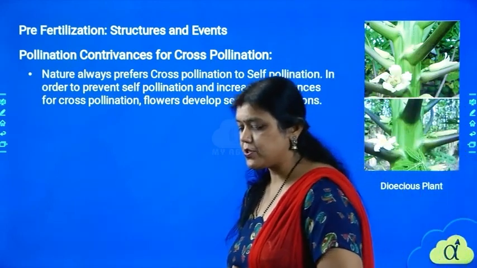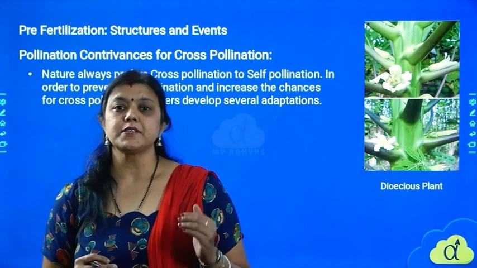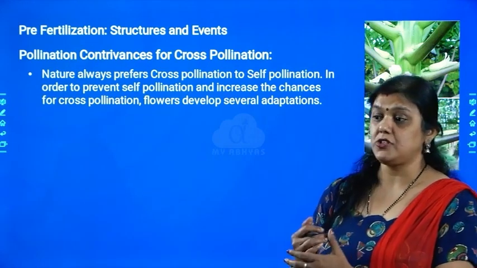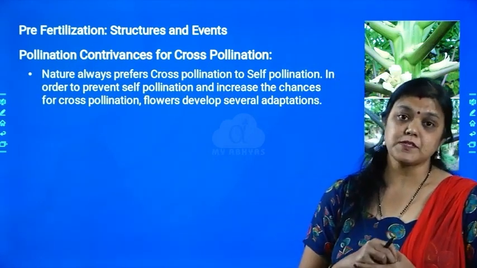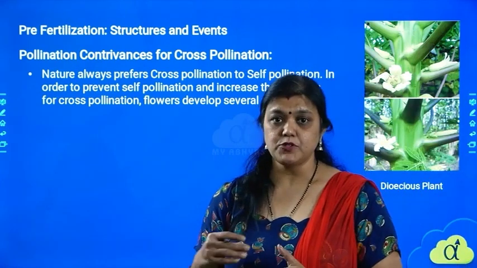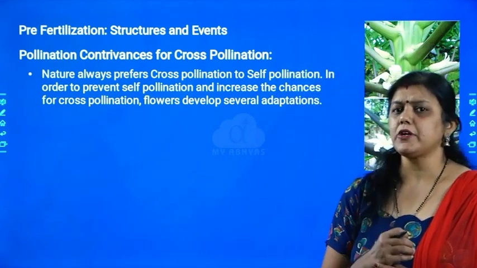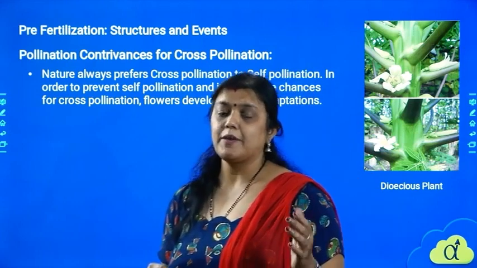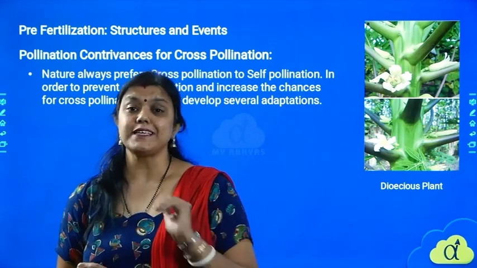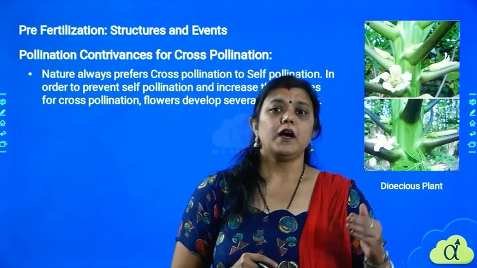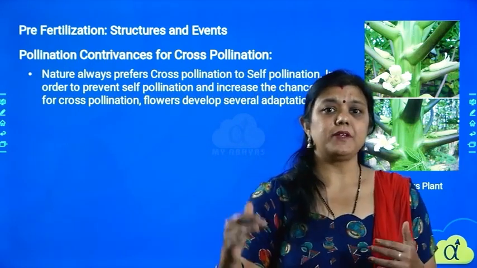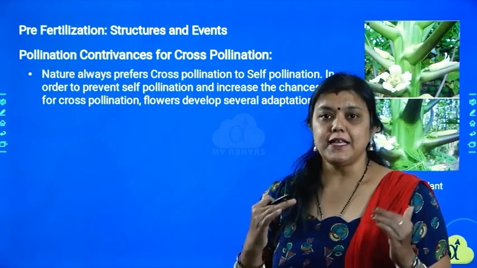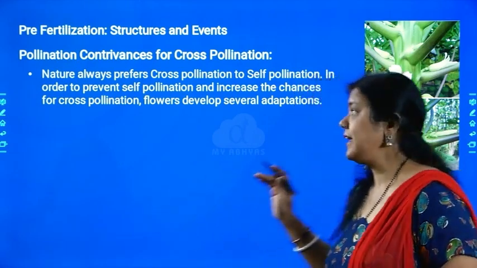Because sometimes, because of self-pollination, inbreeding depression comes up. What is inbreeding depression? We will learn more about it in the future chapters on strategies for food production and enhancement in 12th standard. But here I will tell you a little bit, because we are going to talk about outbreeding. Before that, let me briefly tell you about inbreeding. Inbreeding means the same organism is repeatedly fertilized by the same type of gene, so there is no variety.